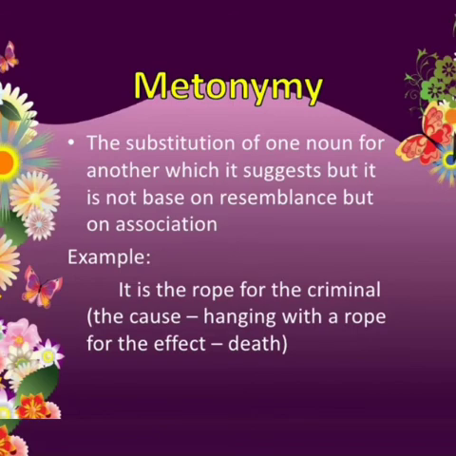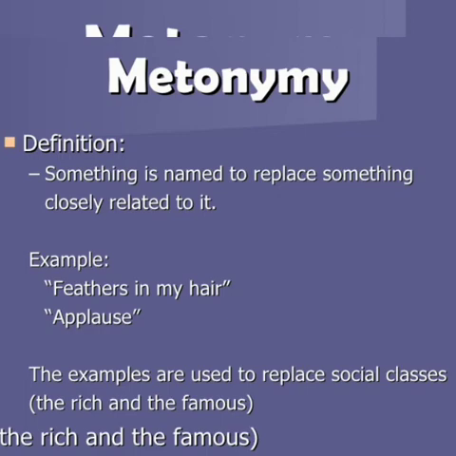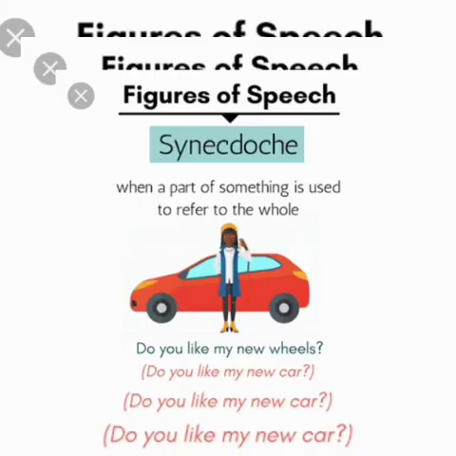Next example, it is the rope for the criminal. So rope for criminal here refers to death. So what is the other way of saying death? Rope for the criminal. So hanging with the rope for the effect. Substituting one word for another word, which is called as metonymy. Feathers in my hair. Applause. Feathers in my hair refers to the rich person. Applause here refers to famous. So a substitution for one word to other word, which is called as metonymy.